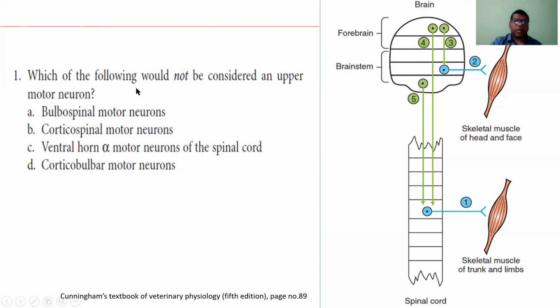Let us see which of the following would not be considered an upper motor neuron: bulbospinal motor neuron, corticospinal motor neuron, ventral horn alpha motor neuron of the spinal cord, or corticobulbar motor neuron. Yes, this one, the ventral horn alpha motor neuron of the spinal cord, is not an upper motor neuron. This is a lower motor neuron. It is coming from the ventral horn. So this is about the upper motor neuron and the lower motor neuron. Okay. Yeah, thank you.